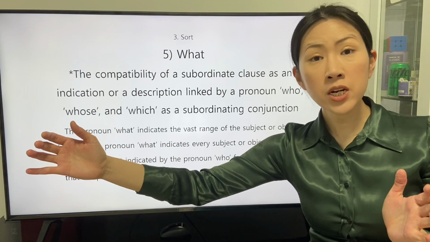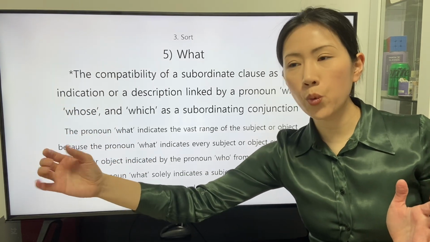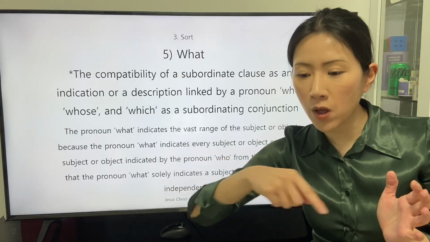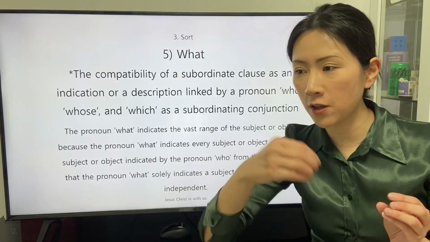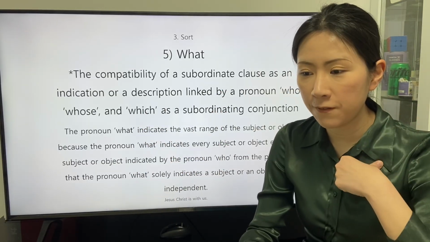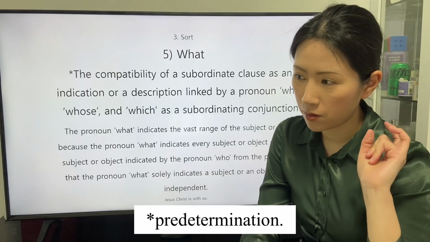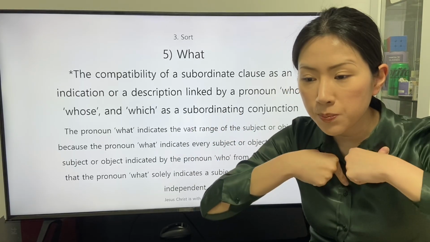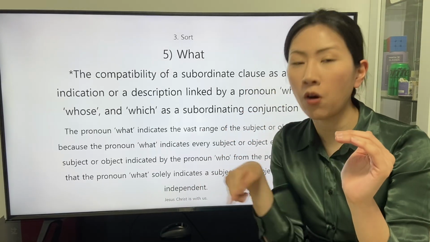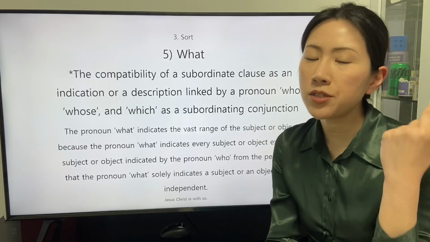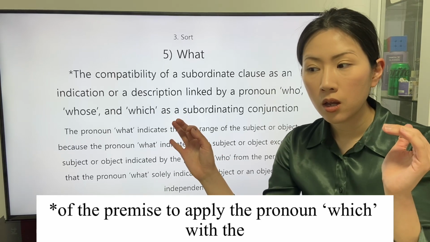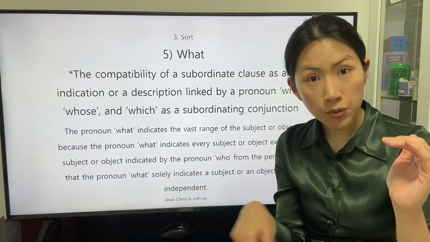and the speaker states the clause with the pronoun which to indicate a part of the predetermined range of the subject or object. There can be a premise of the fact that the speaker indicates a part of the predetermined range of the subject or object, so it can be considered in an indirect way because of the predetermined range.